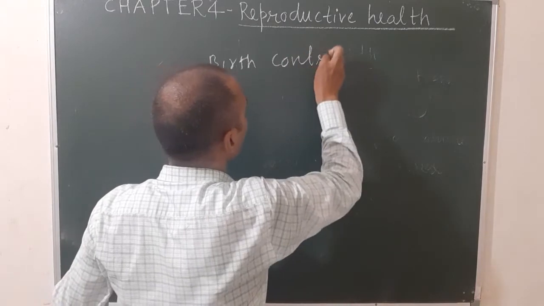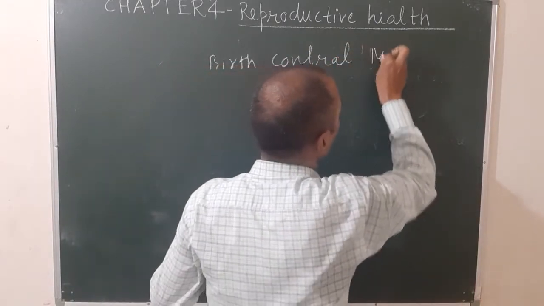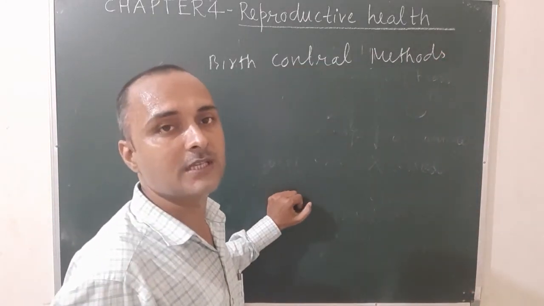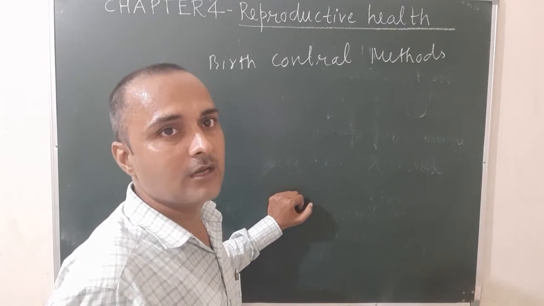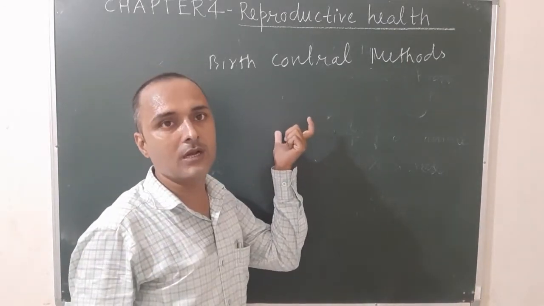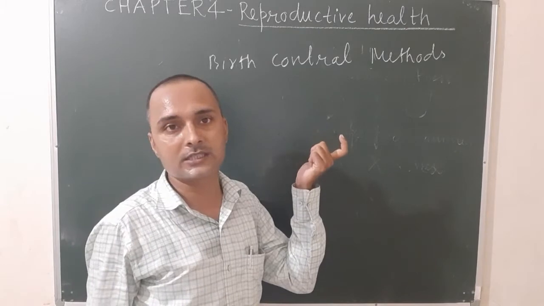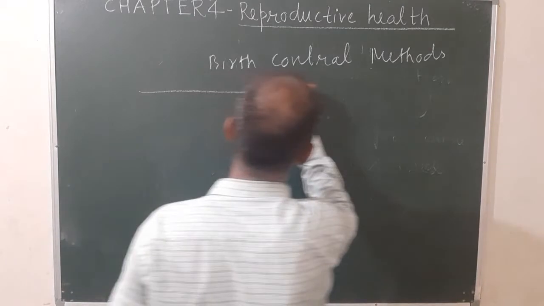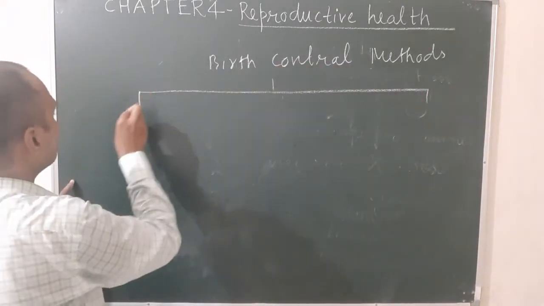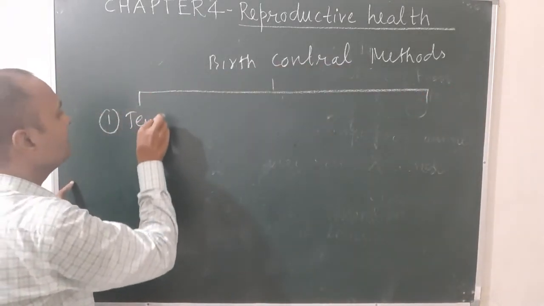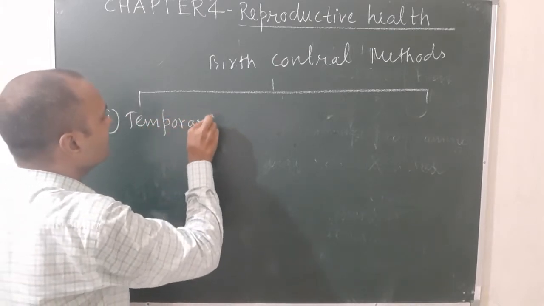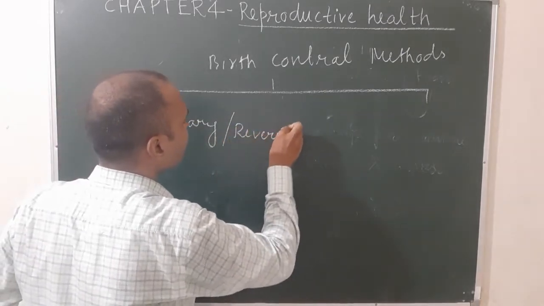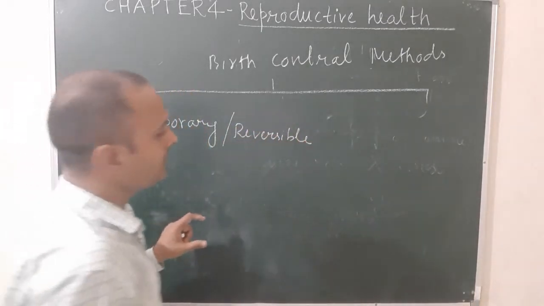Birth control methods are also known as contraceptive devices. The various methods by which we can prevent unwanted pregnancy are known as birth control methods, also known as contraceptive devices. There are two types of birth control methods. First one is known as temporary method, also known as reversible method.